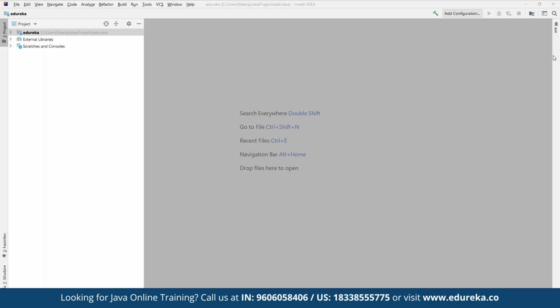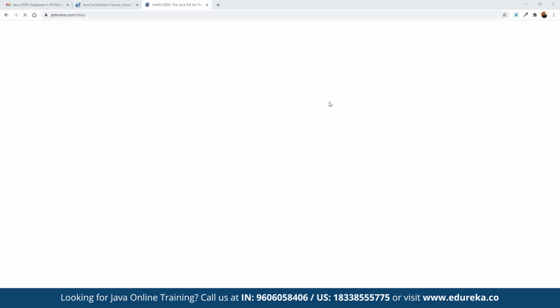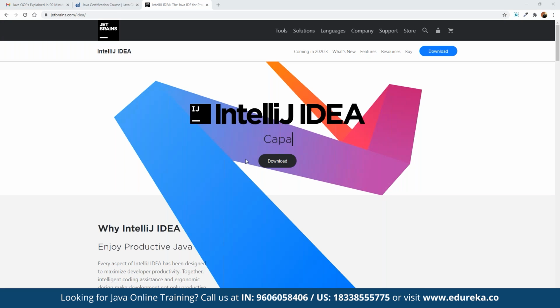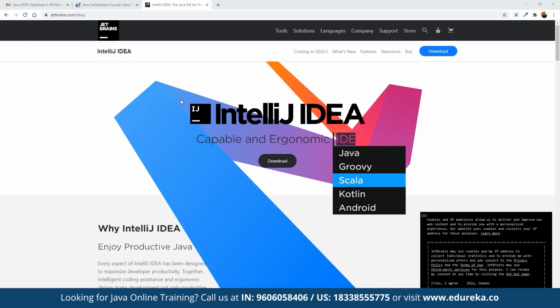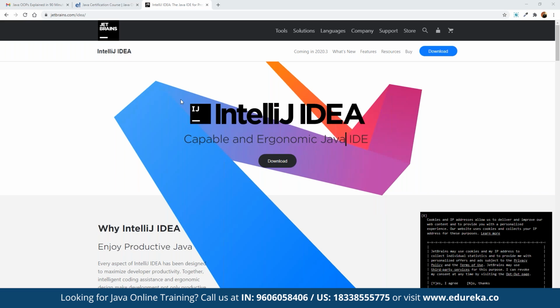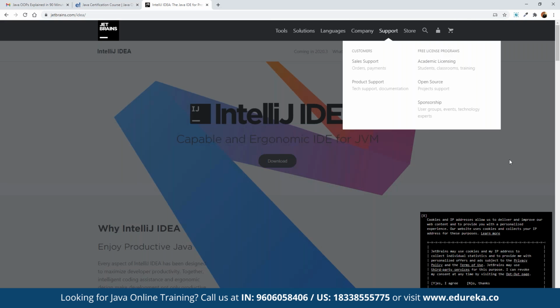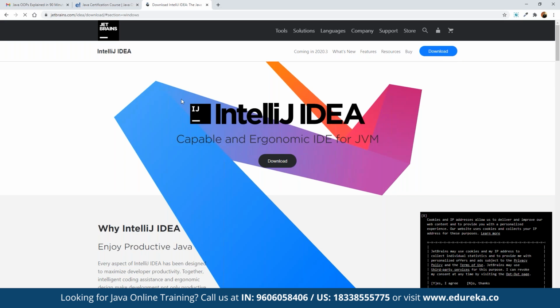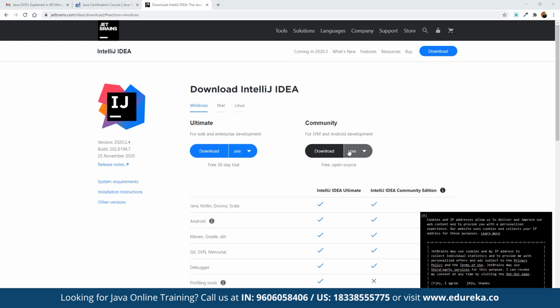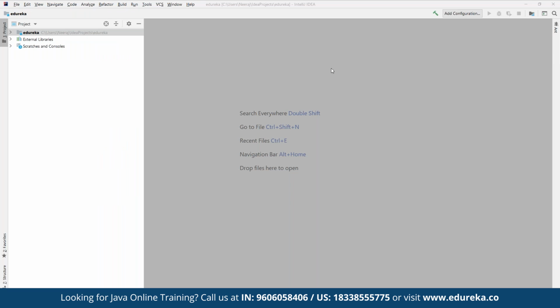IntelliJ is offered as a community version as well. That means if we have a requirement for building multiple commercial projects, then we can go for enterprise, or we can go for community edition, which is good for developers or those who are just starting their journey on Java development. And we can use Eclipse, or any other editor as and when required. It's not mandatory that we have to use IntelliJ. So from this link, we click on download, choose the community version, and click on download. And then we can start working on a new project altogether.